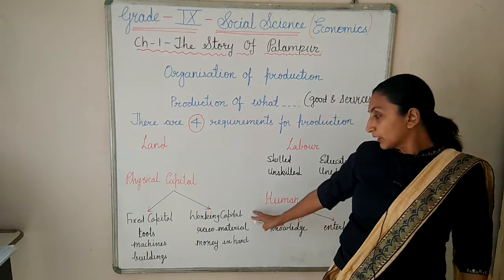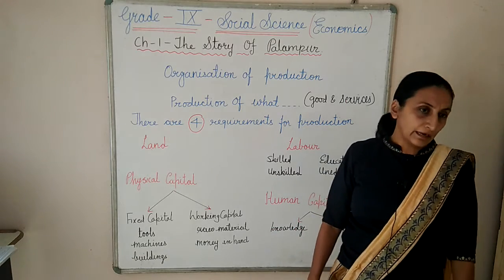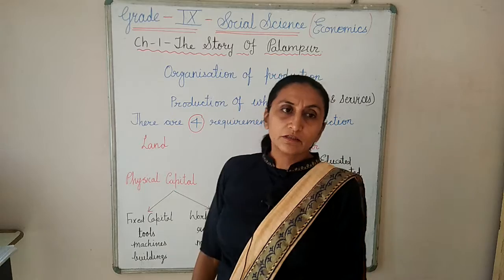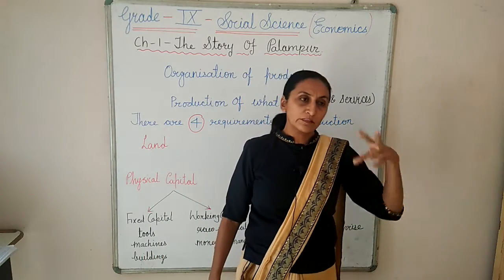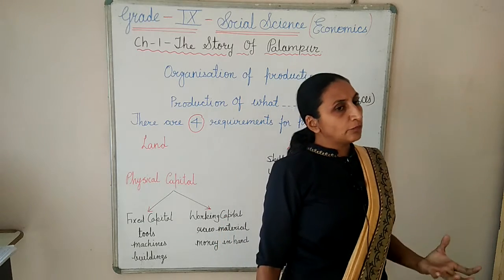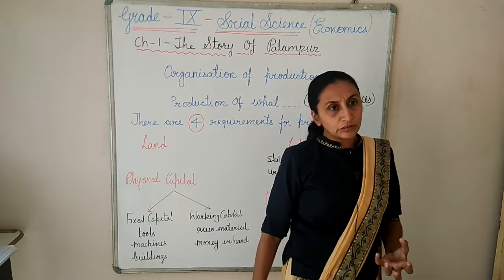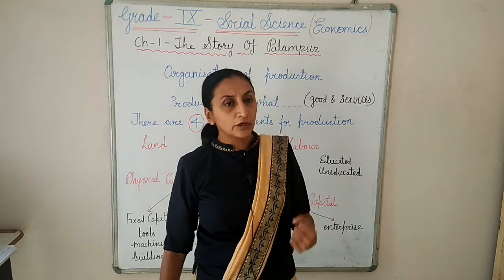And after that, the working capital. Working capital means raw material and money in hand. Suppose I want to produce anything; first, I want the raw material. Suppose I am producing potato chips. So what is the basic raw material? Potato, I want.